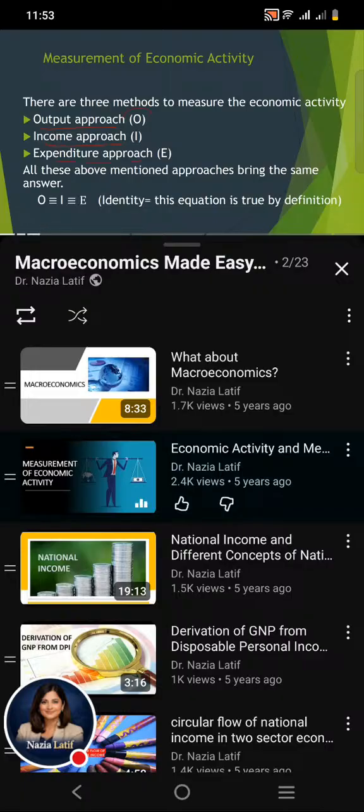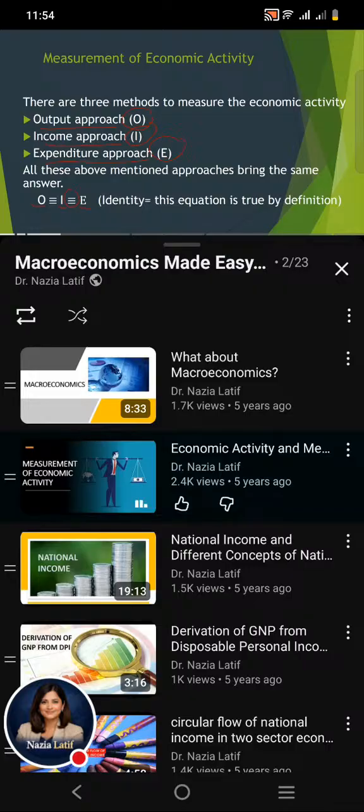Here we have used the symbol capital O for total output of the economy, capital I for the total income of the economy, and capital E for the total expenditure of the economy. The beauty of all these approaches is that whatever approach you are using to measure the economic activity, answer would be the same. It means that total output of the economy has an identity with total income of the economy has an identity with total expenditure of the economy.